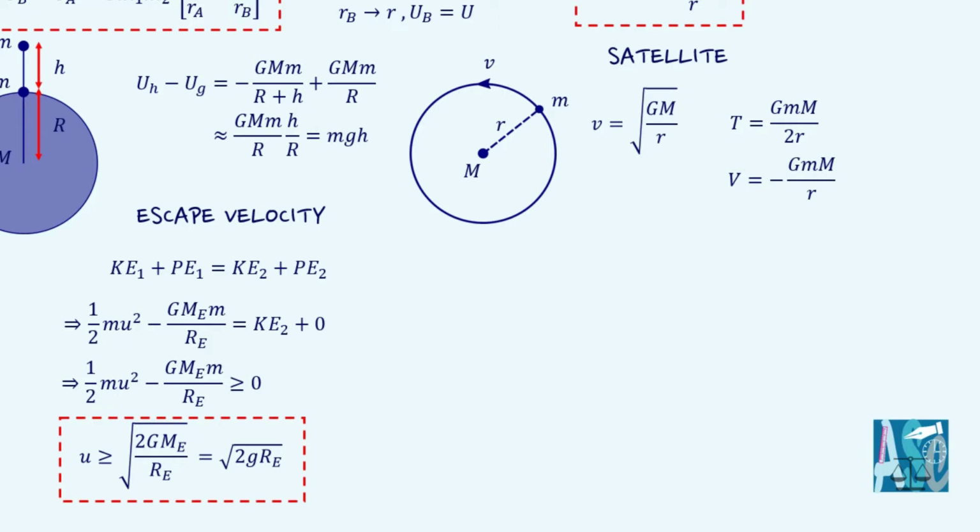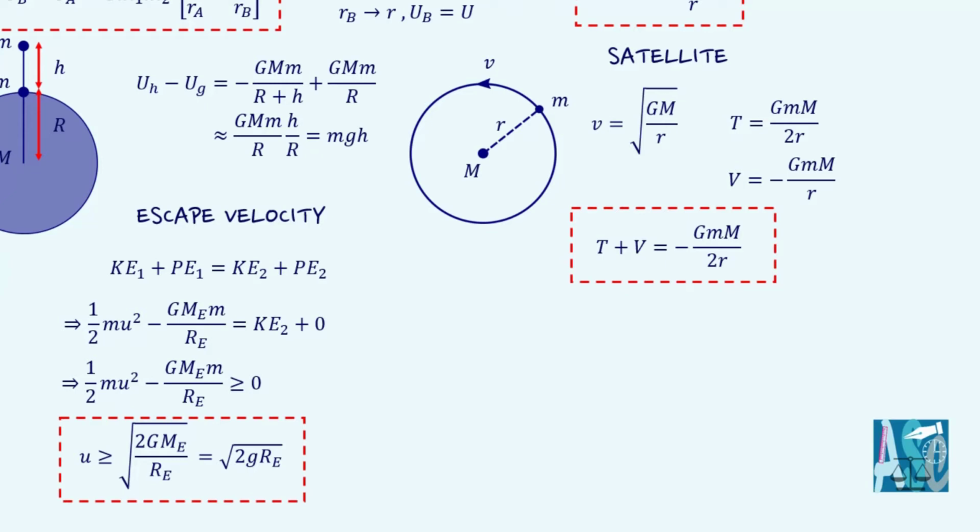The potential energy for the satellite would be V = -GMm / r. Hence, the total mechanical energy is going to be T + V = -GMm / 2r. As the total mechanical energy is negative, it suggests that the satellite should revolve around the planet.